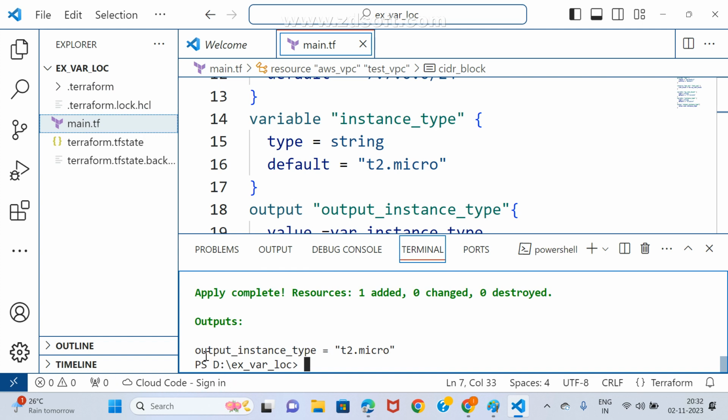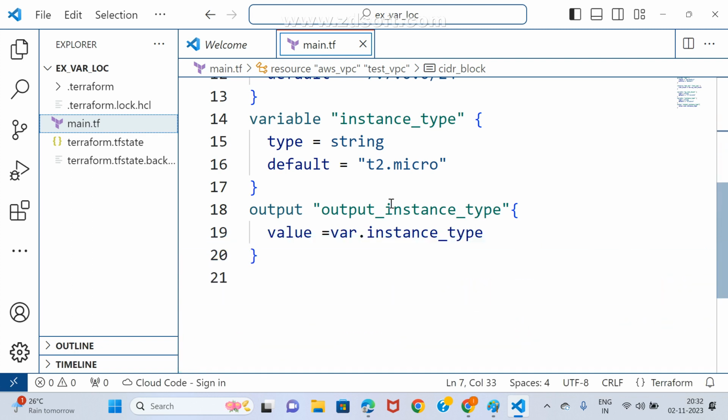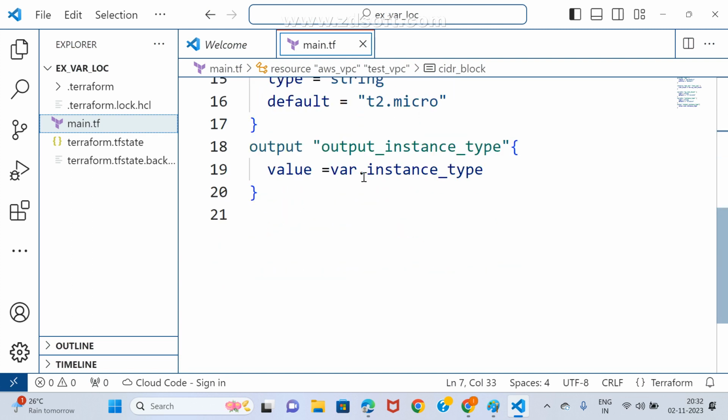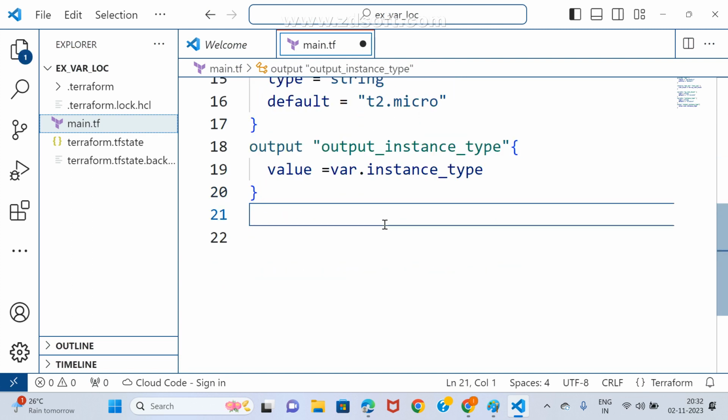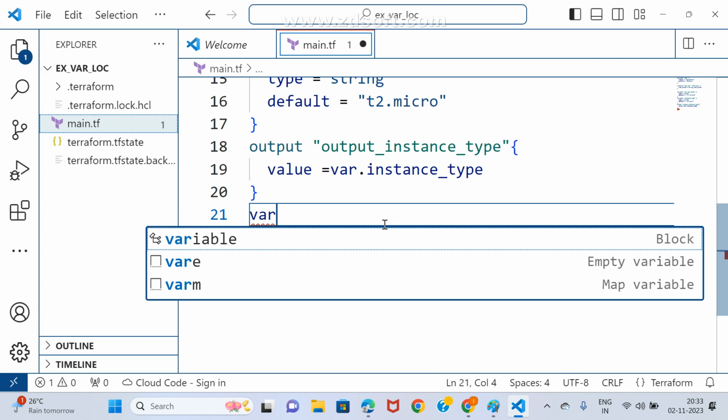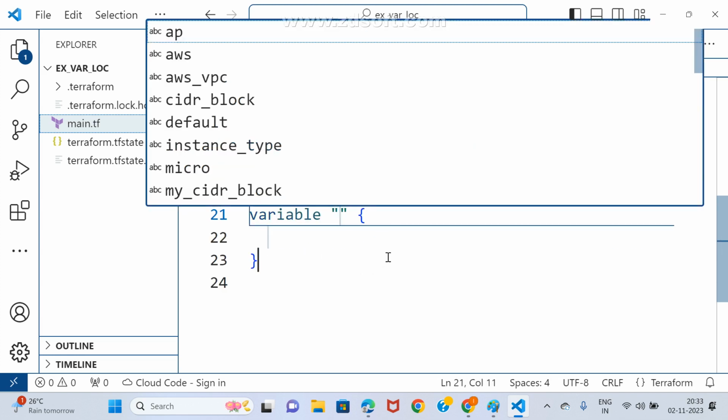What is the output name? Output instance type is t2.micro. We did this multiple times. But I want to show you one small thing: I am creating one new variable. What is the name of the variable? max.